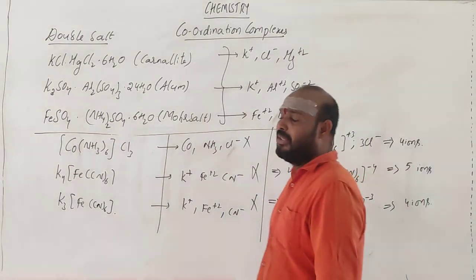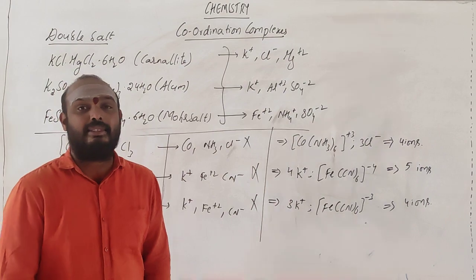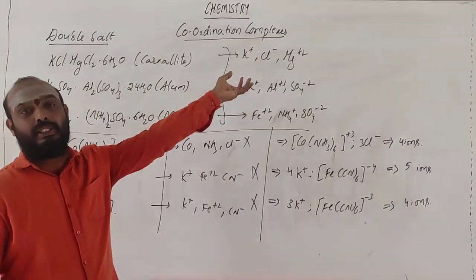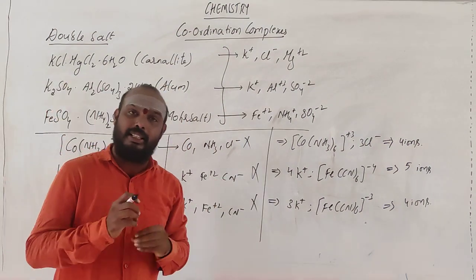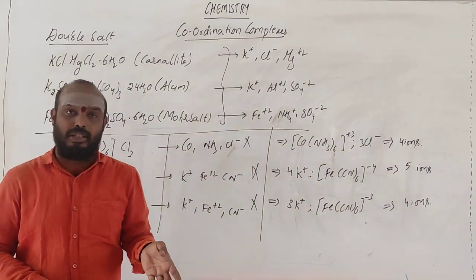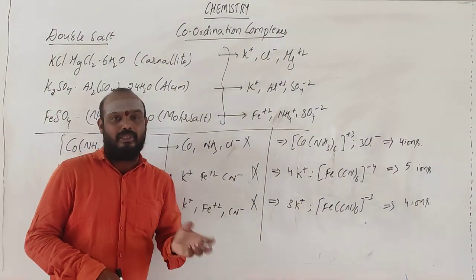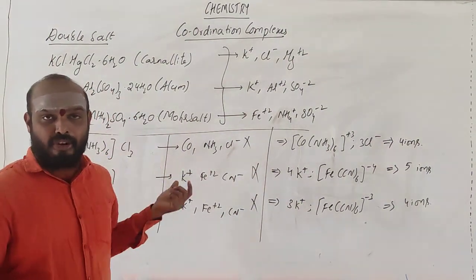This is the basic difference between the double salts as well as the coordination complexes. A double salt gets distributed in the same way it was formed whenever it is dissolved in the water. But if you go for the coordination complexes, when dissolved in water, they will not dissociate in the way that they have formed.